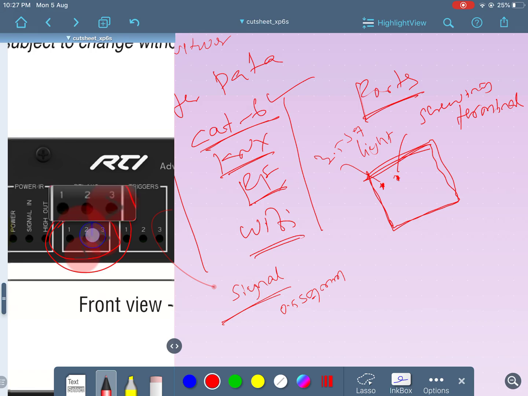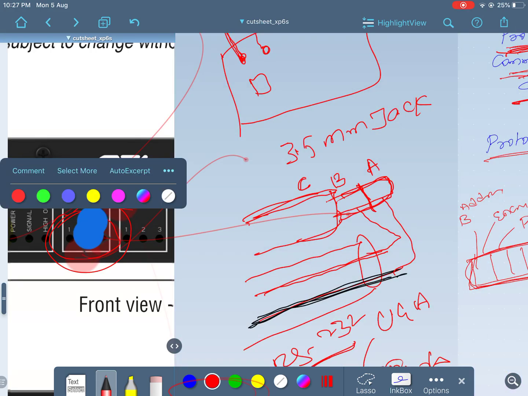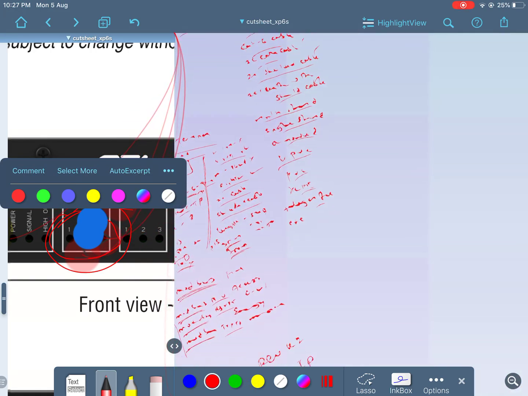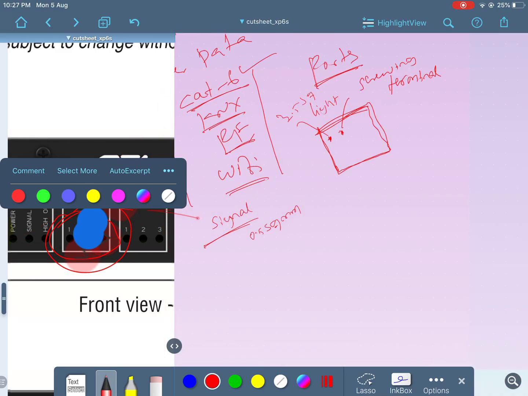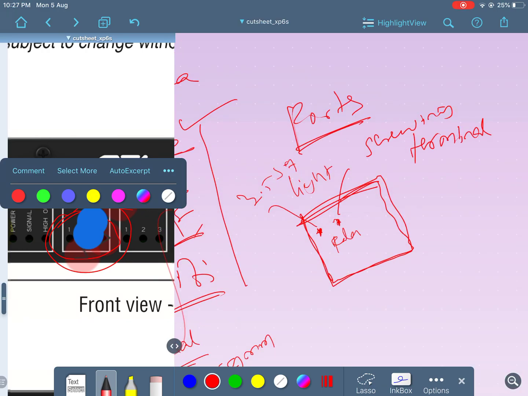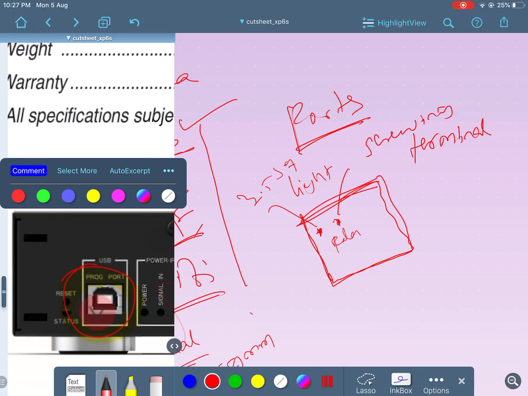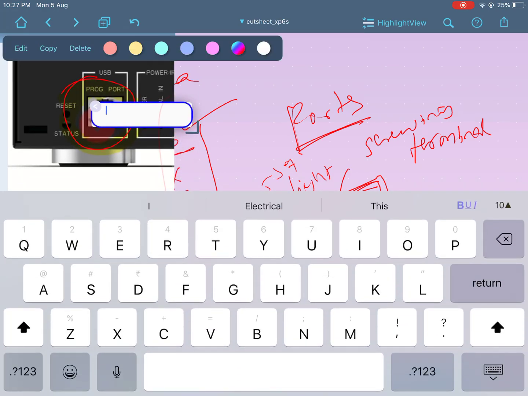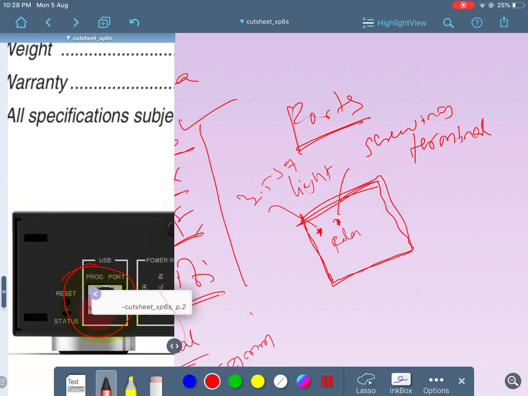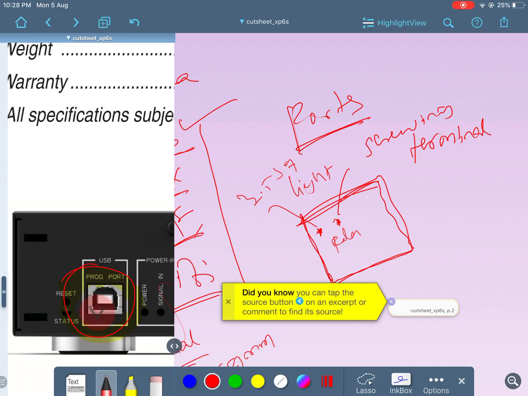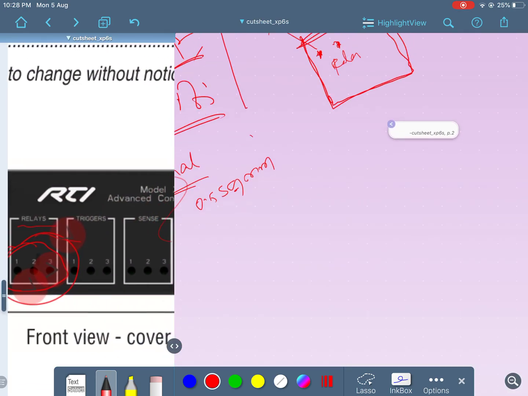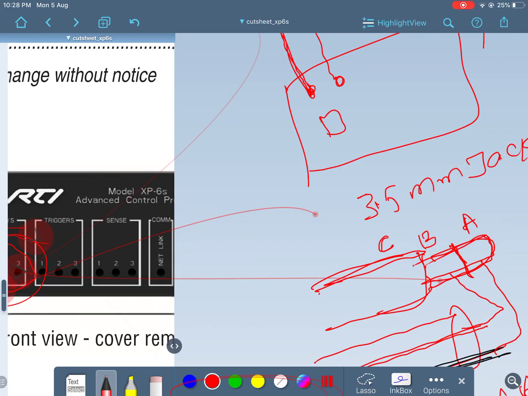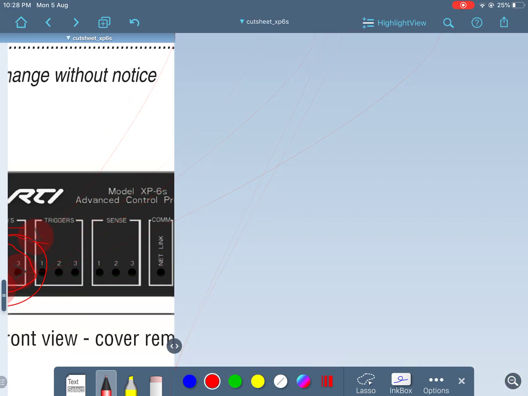Even though both are relays, the connection ports are different. You understood, right? So ports can be anything.